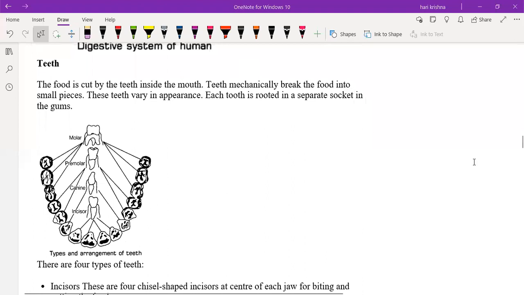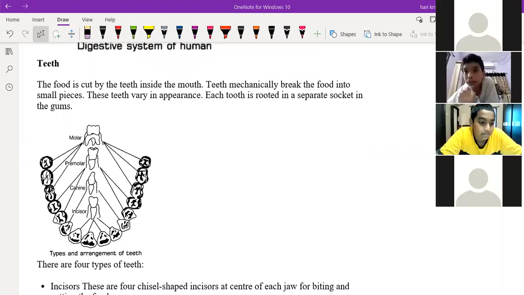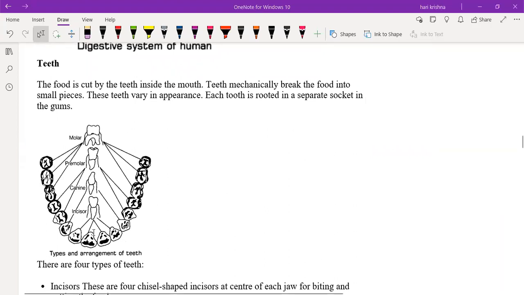So the two jaws will be there. One is the lower jaw, the other one is the upper jaw. In the lower jaw, this is the structure. Both are similar, so I have only given the picture of the lower jaw. When you open your mouth, the first teeth which you will see are the incisors.